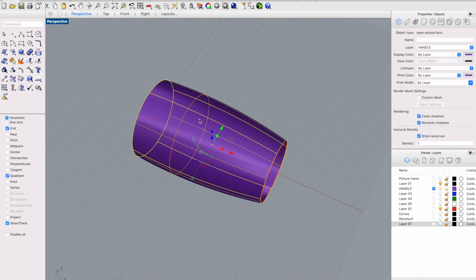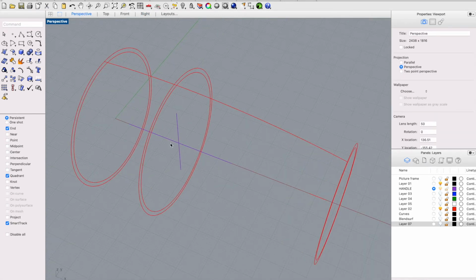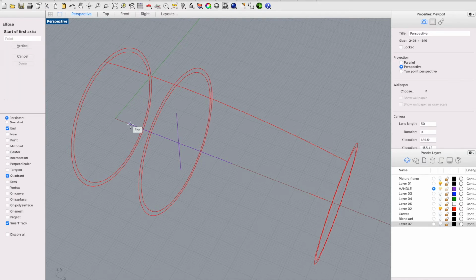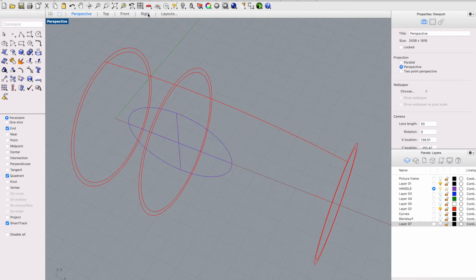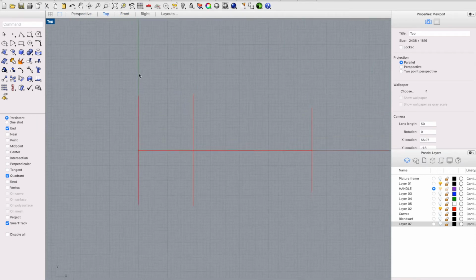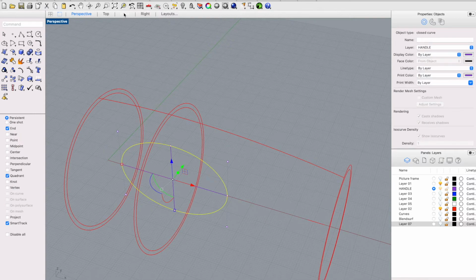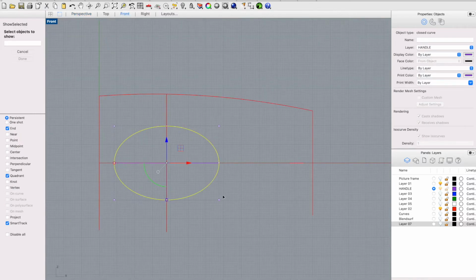I have made like a guide, cross guide thing. Start, and this is my guide. Create this ellipse. This ellipse from the front to the surface.